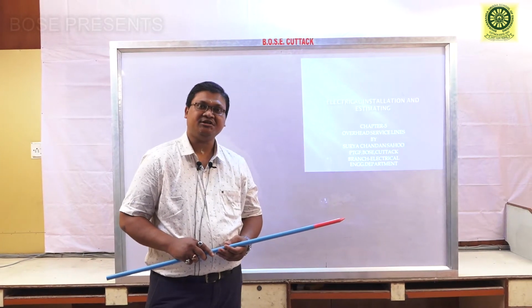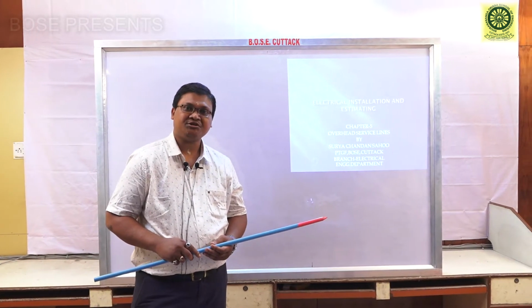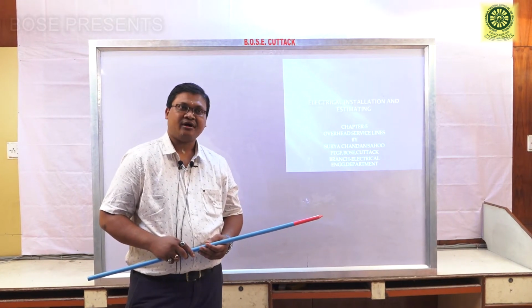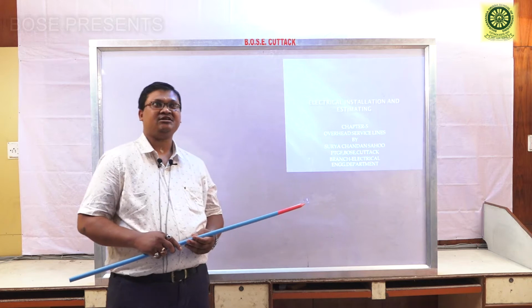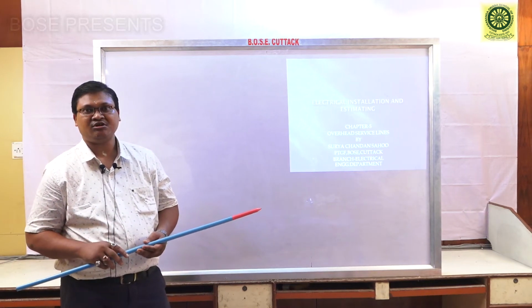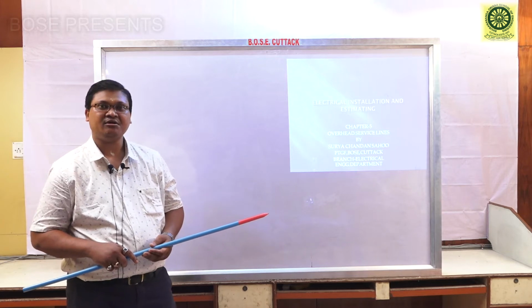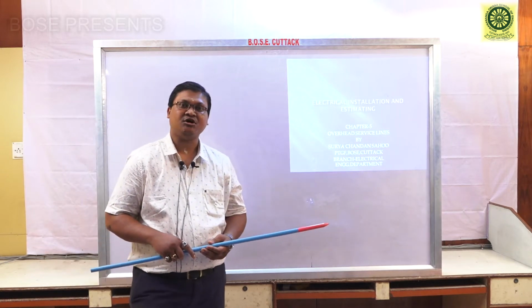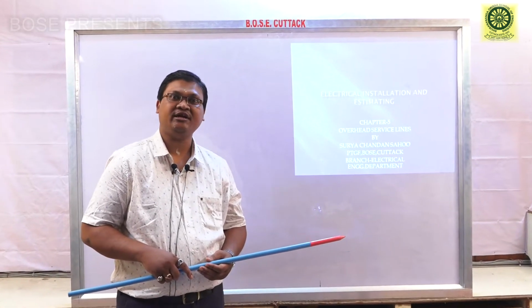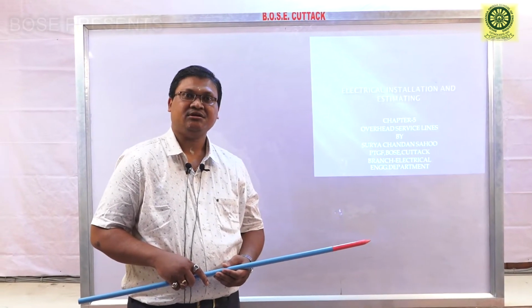In our country 90 to 95% of service connections are overhead. However, in some parts of North India, like Himachal Pradesh, we have underground service connections. Our focus is on overhead service lines.